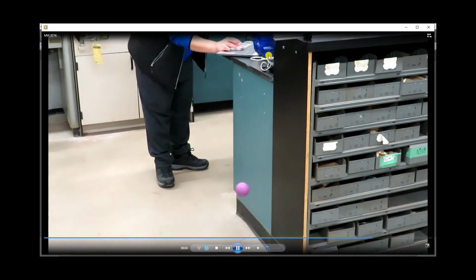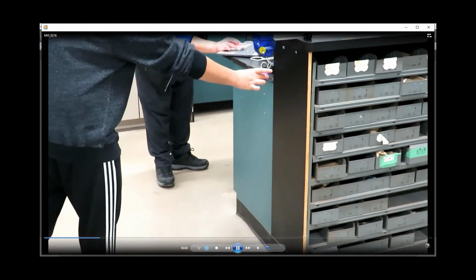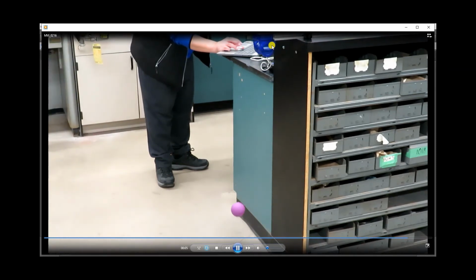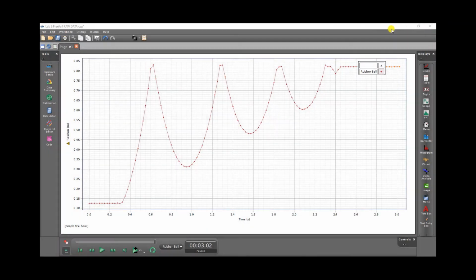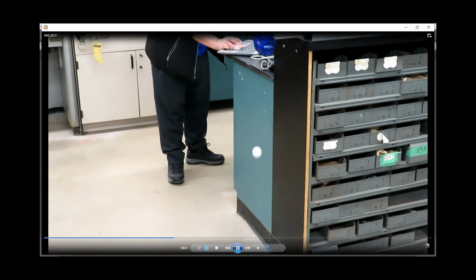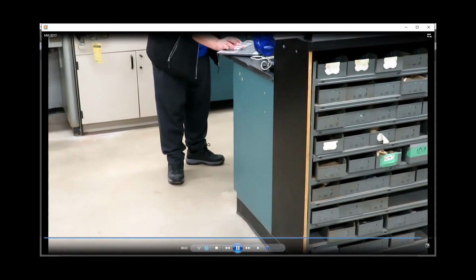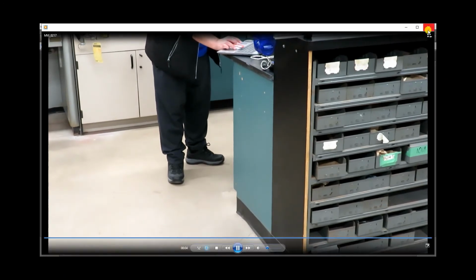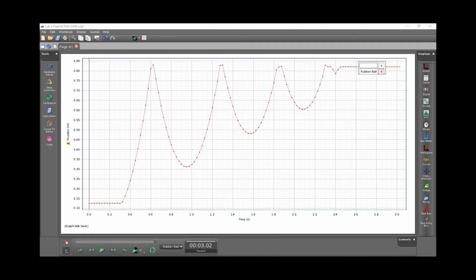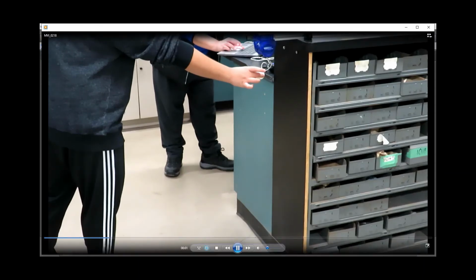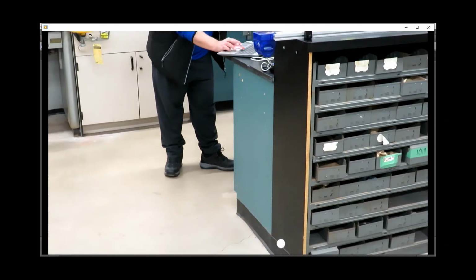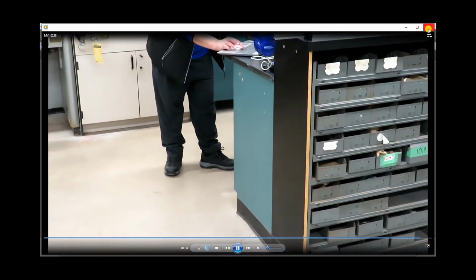Okay, so first we have a rubber ball, and we dropped it. This is the sensor here. Okay, and the height is just over 1 meter. Okay, and the second one is a golf ball. And the third one is a ping pong ball. So this was the experiment.